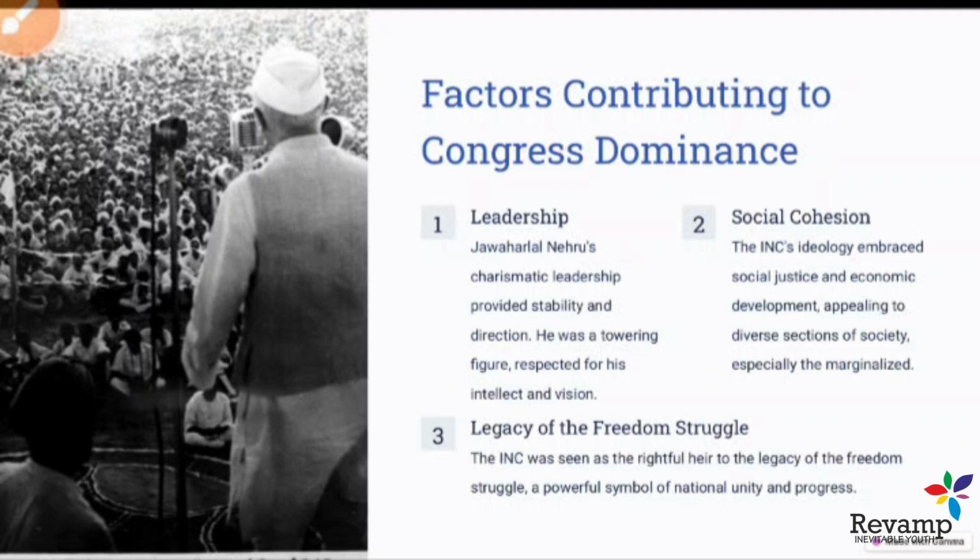So Congress's vision of a five-year plan and mixed economy was popularized, and that also became a factor for Congress dominance. And the legacy of the freedom struggle, as I already discussed in an earlier slide: the role it played in the freedom struggle, how it became an organizing force in national unity, and played a huge role. So these are the factors that became very dominant in the Congress victory in the 1950s elections.